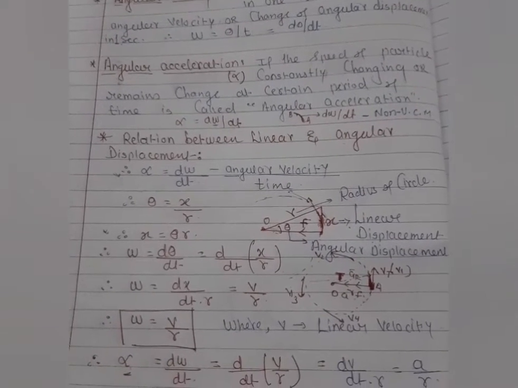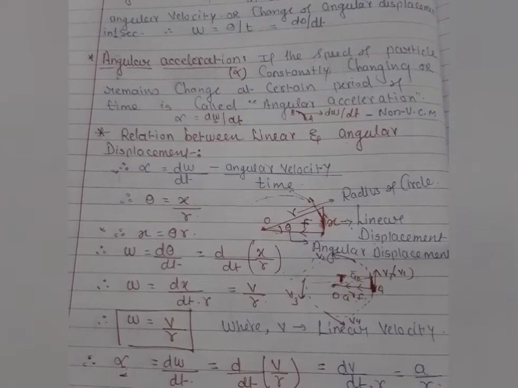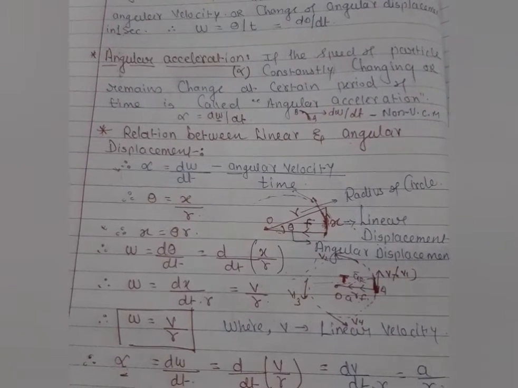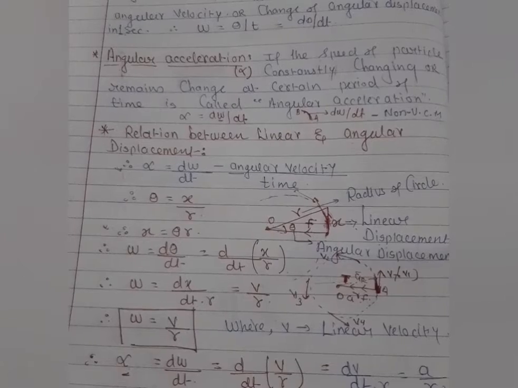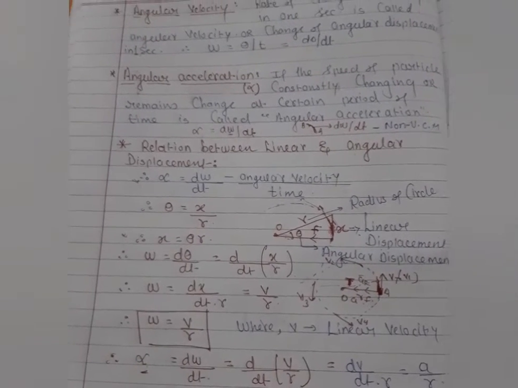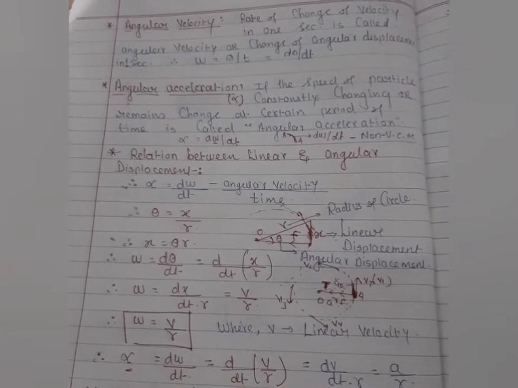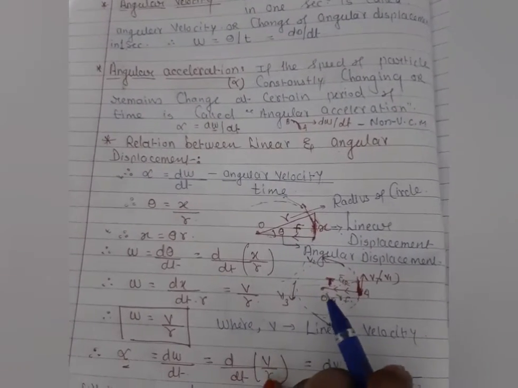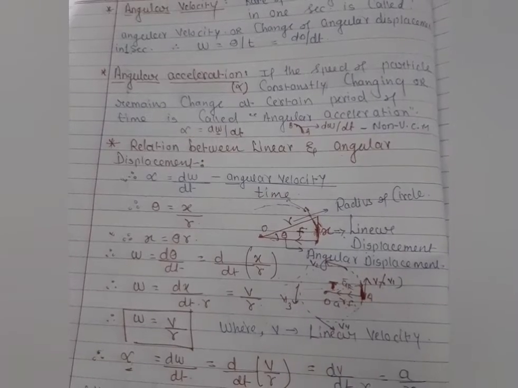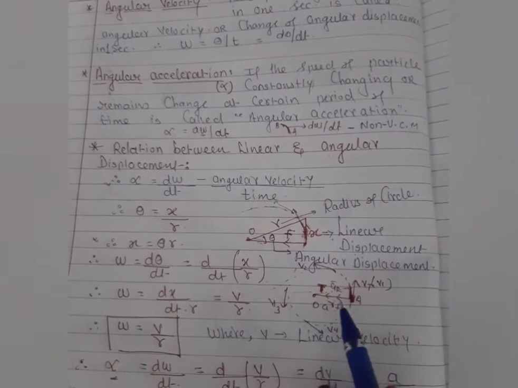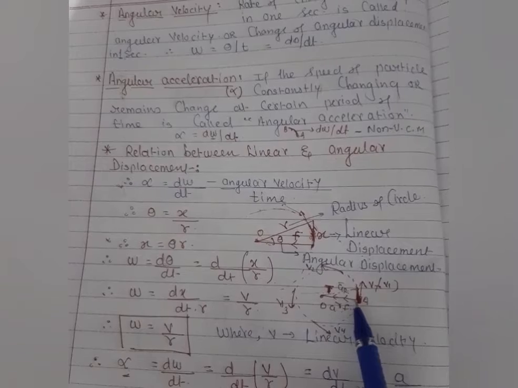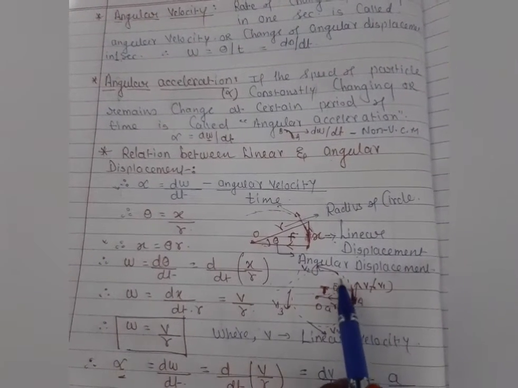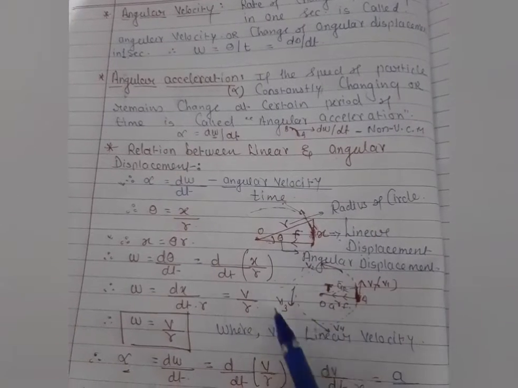Let me discuss our next concept, that is the relation between linear and angular displacement. Students, these two concepts are very important to understand, and they are very important for solving numericals also. So let me go on with this concept. Here you can see, initially the particle is at rest and then starts to rotate in circular motion.